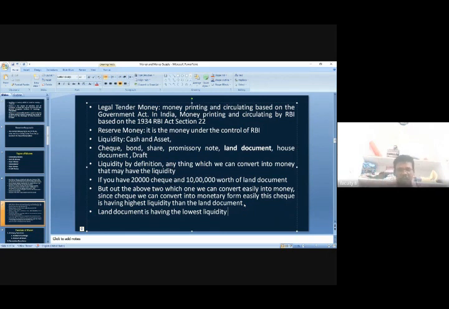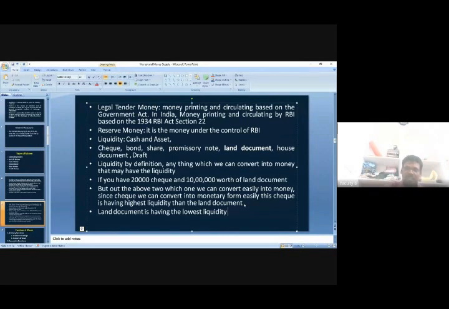I think you got the point. What are the lowest liquidity and highest liquidity? It is not based on the quantity, it is based on the quality, on convertibility. Highest liquidity is nothing but easily convertible into money, not the highest quantity of money.